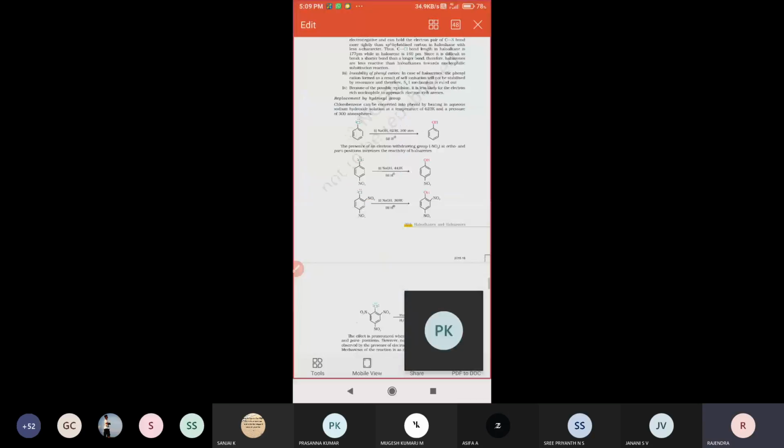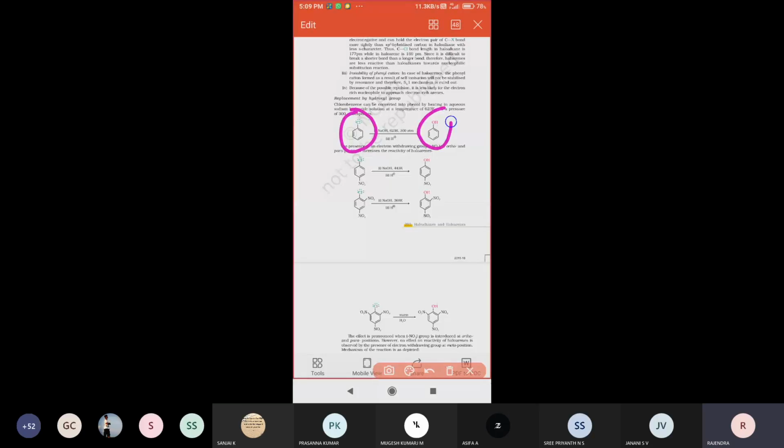Next one, see there. In the first reaction, chlorine is there. When it reacts with sodium hydroxide, the chlorine atom is replaced by the OH group. Next, para nitrochlorobenzene is taken.